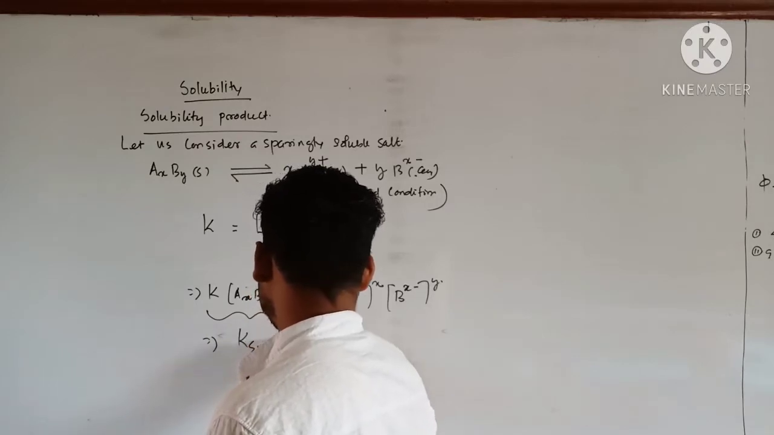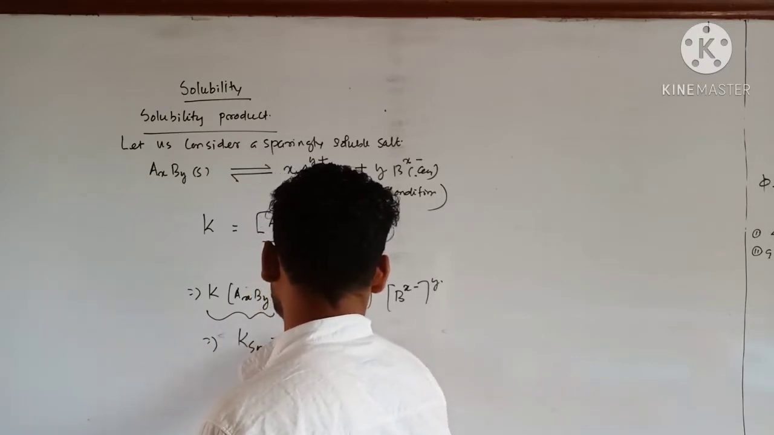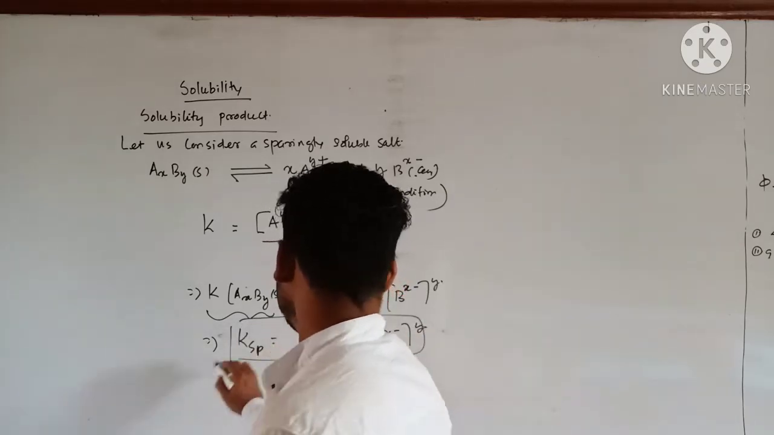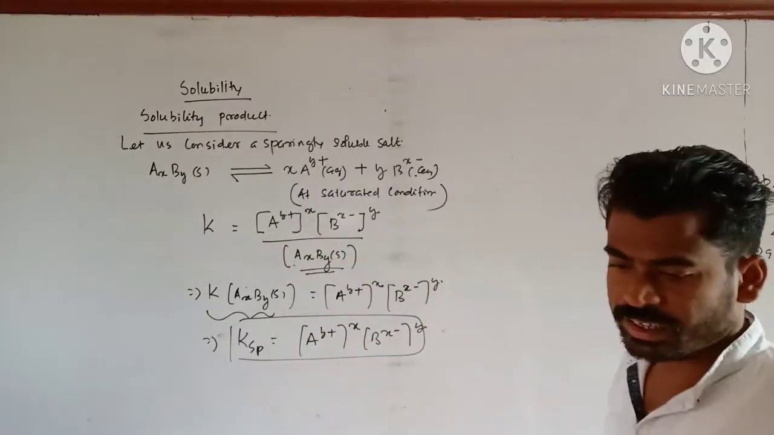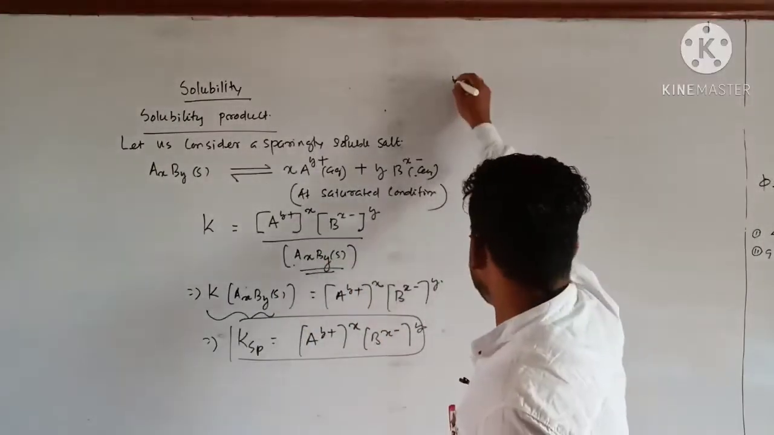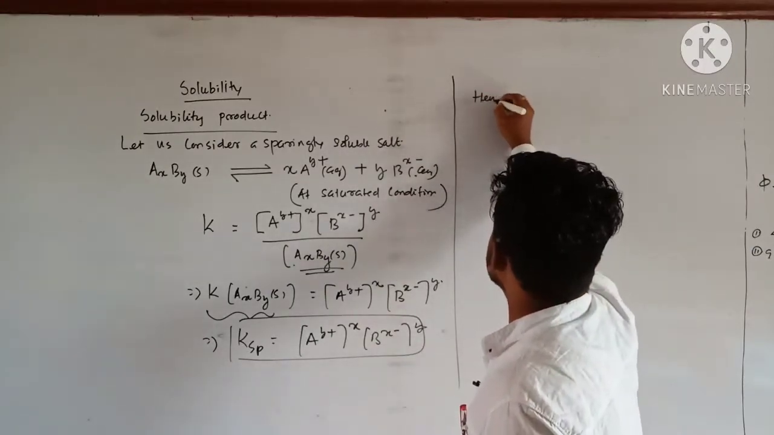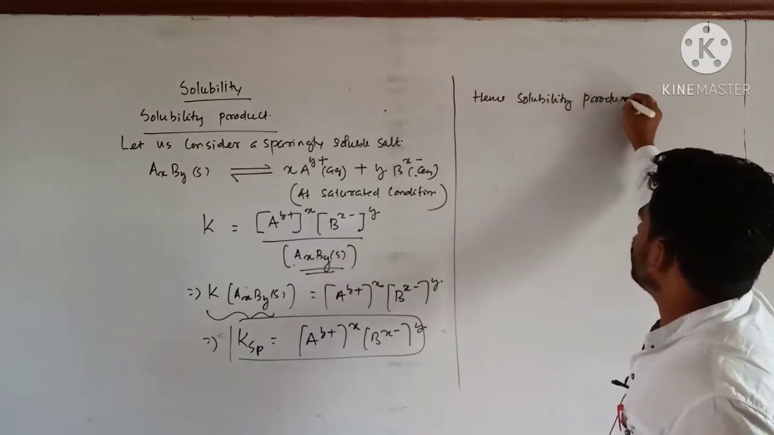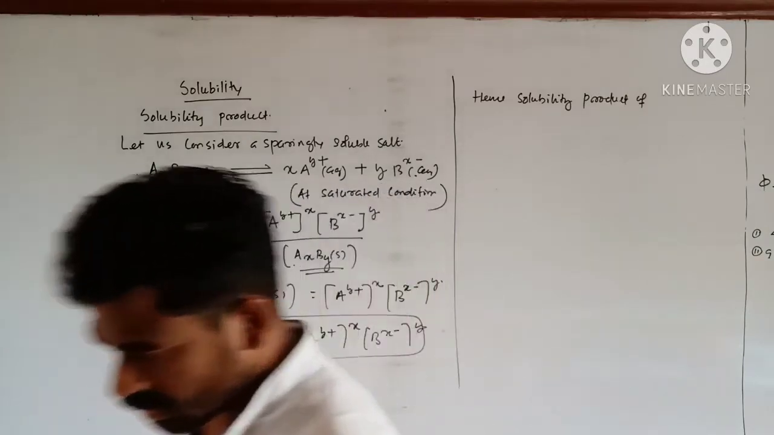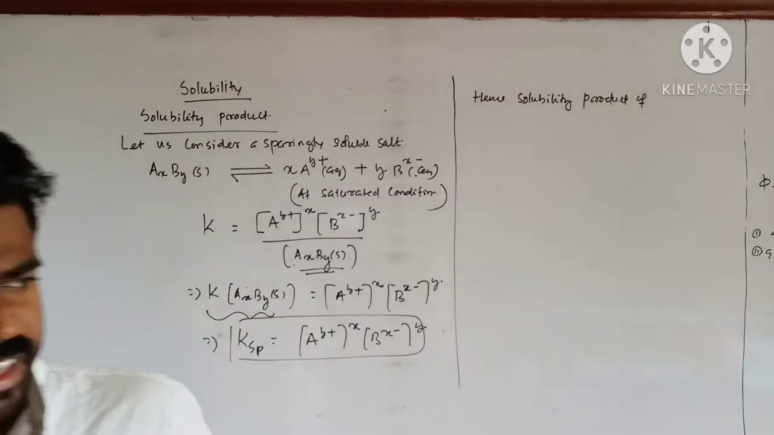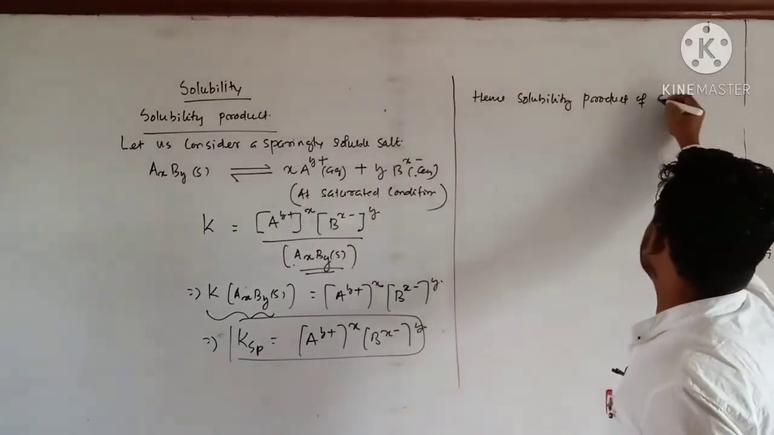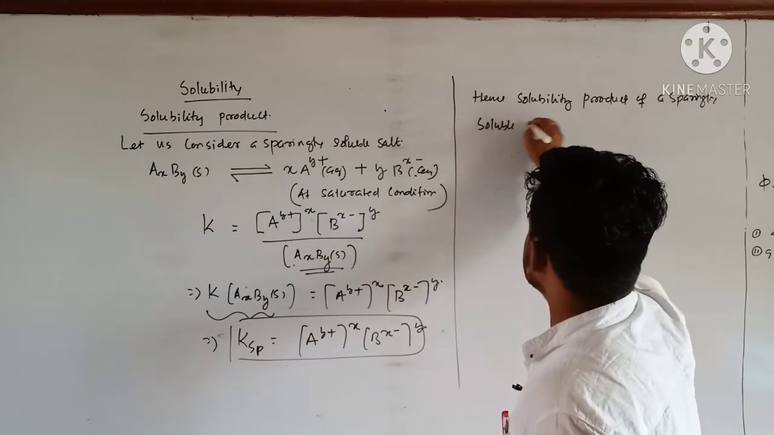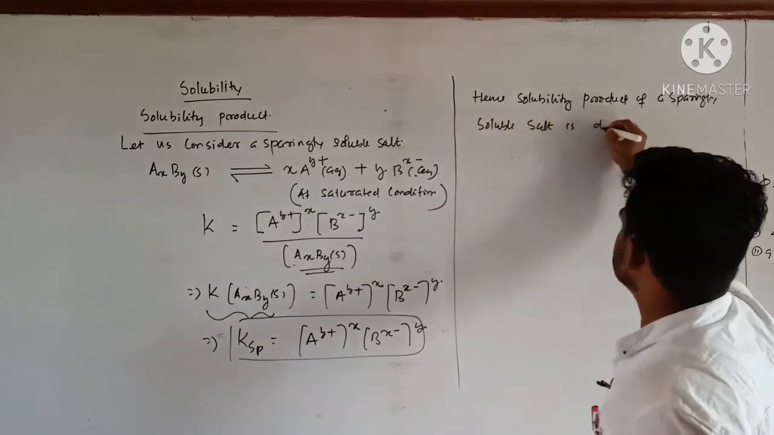I can write KSP, that is equal to [A^y+]^x [B^x-]^y. This is called solubility product. So I can write its definition. Hence, the solubility product of a sparingly soluble salt